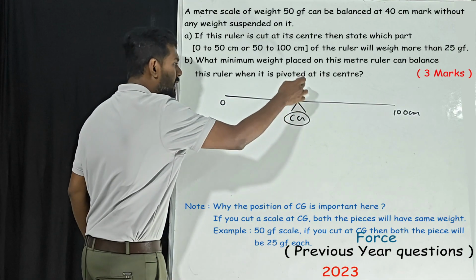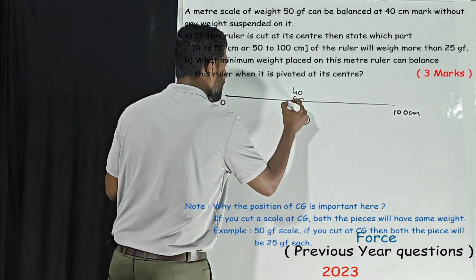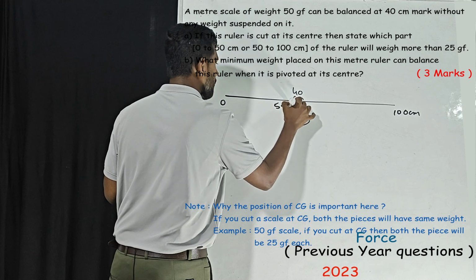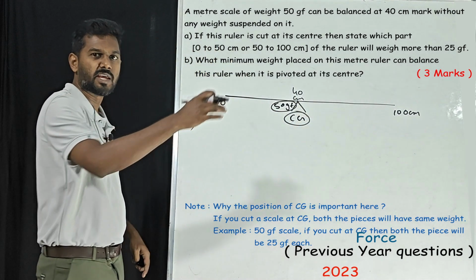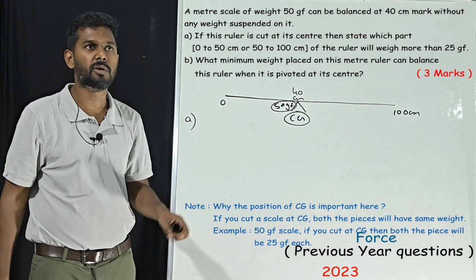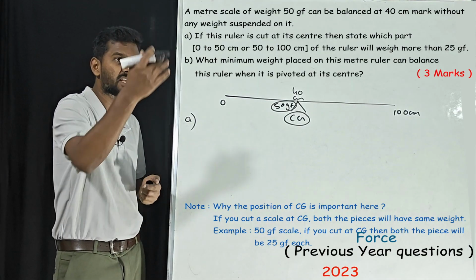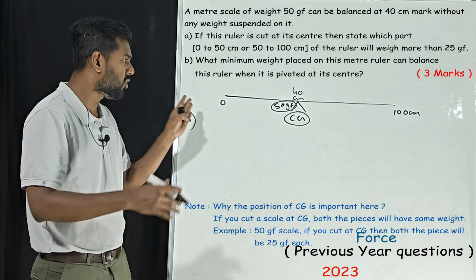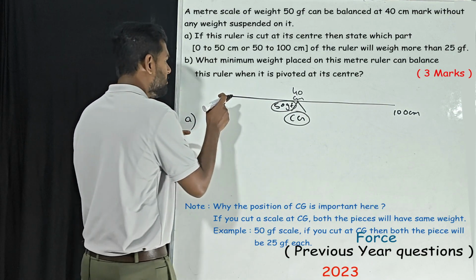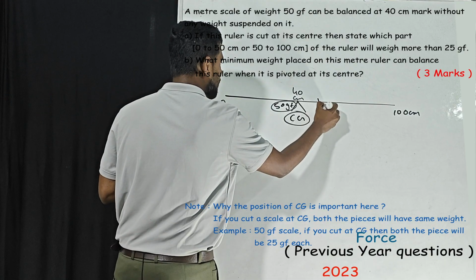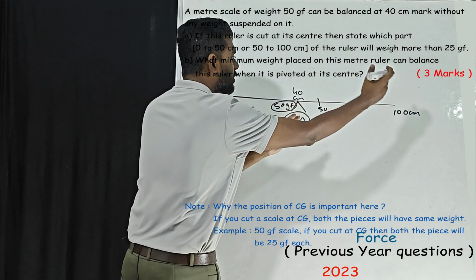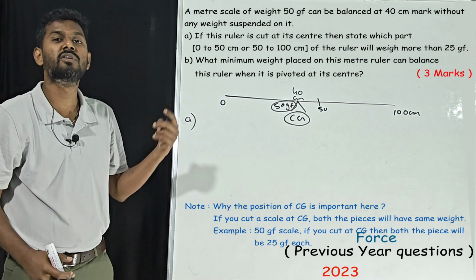So the complete 50 gf weight of the scale is at 40 centimeter. Now we got to know. See the question: if the scale is cut exactly at the center, 0 to 50 and 50 to 100, which will weigh more?